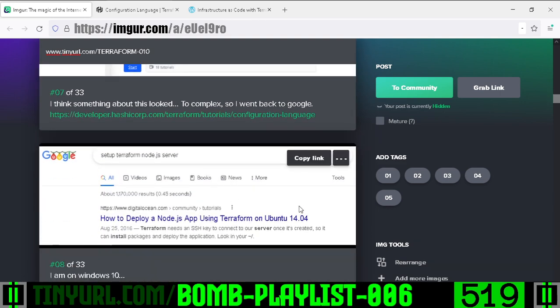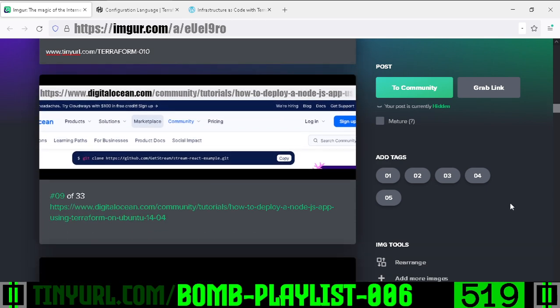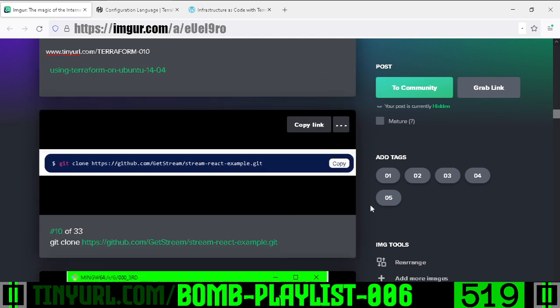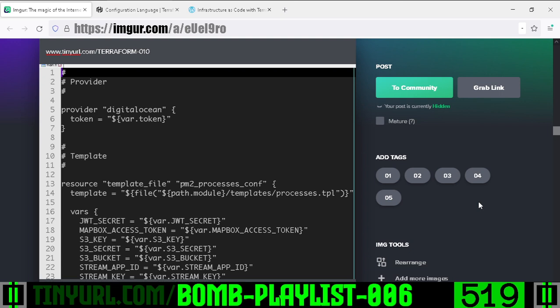So I Google search again. I'm like, set up Terraform Node.js server, right? That's what I want to do eventually. And then I get this DigitalOcean example. When I git clone the example, it's huge. The configuration file itself is huge, and there are 400 plus files in this Git repo. That's not a minimal example.